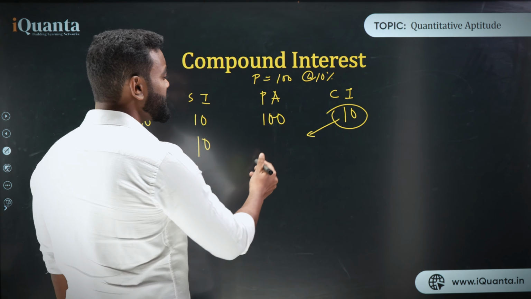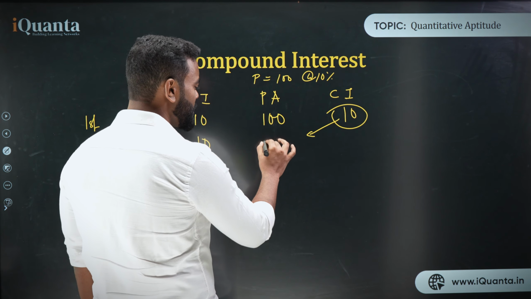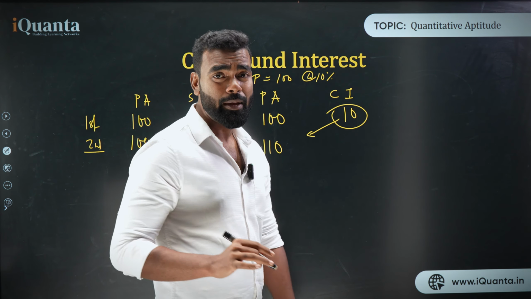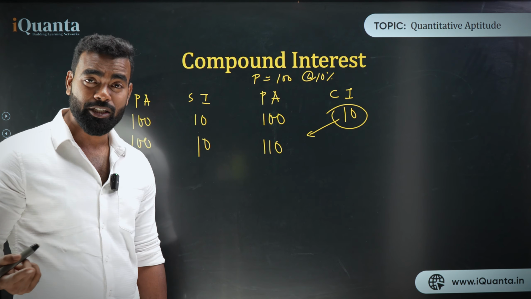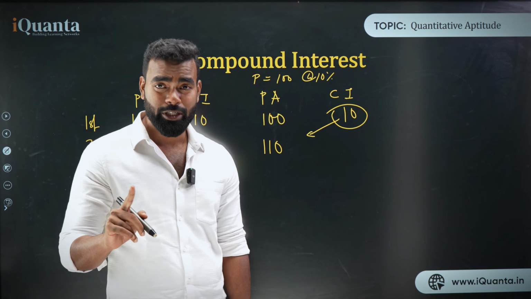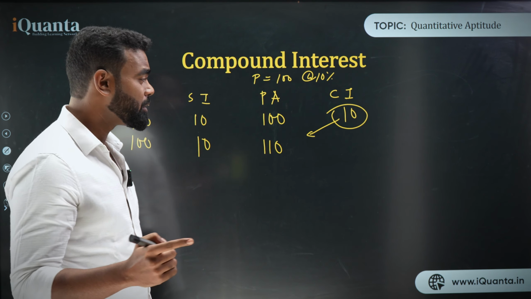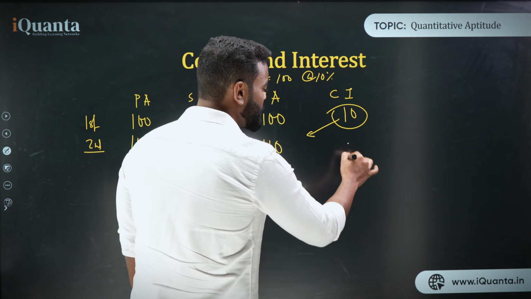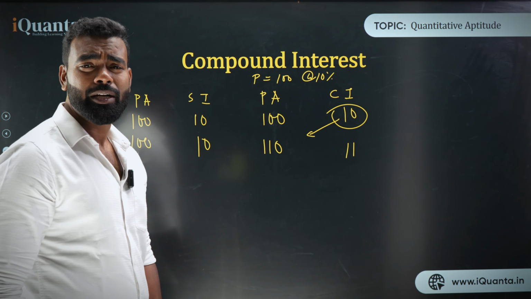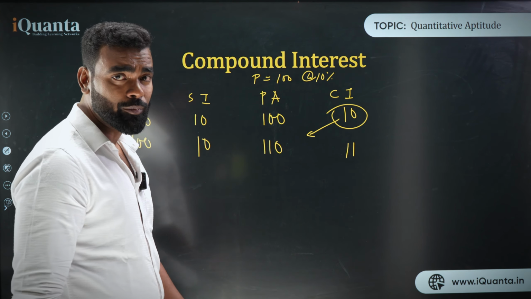Now if the compound interest is added to the principal amount, I'm adding 10, so it will become 110. So you can see the principal amount is starting to change. In case of simple interest, no change in principal amount. In case of compound interest, there is a change in principal amount. So what is 10% of 110? It is only 11, right? So 10% of 110 is 11. So we have got one thing from here.